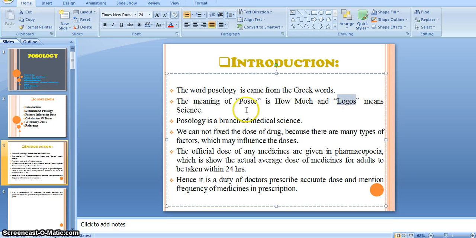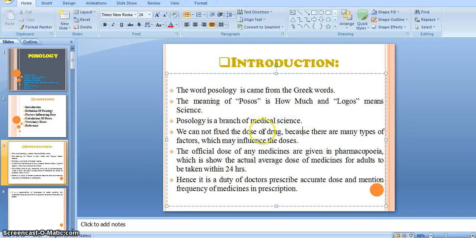Logos means science, our Vigyan. So posology means the science of how much. Posos means how much, logos means science. Then posology is a branch of medical science.